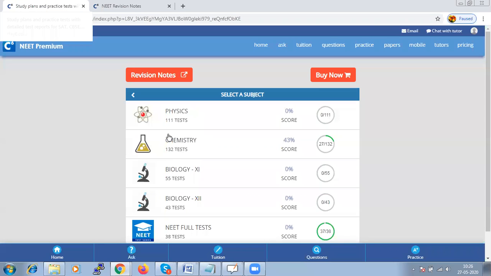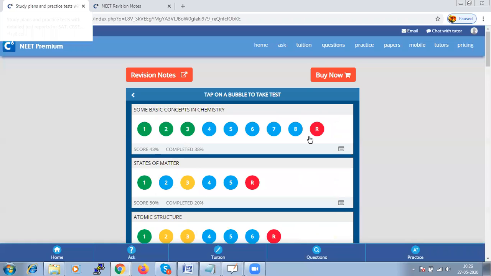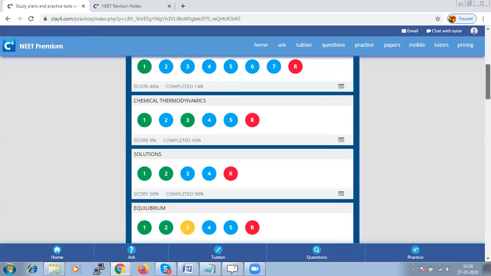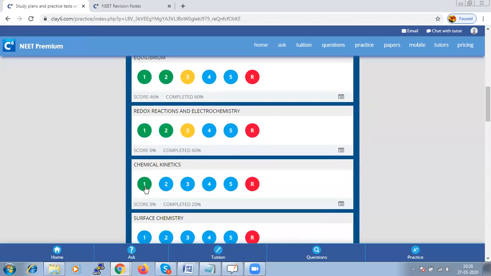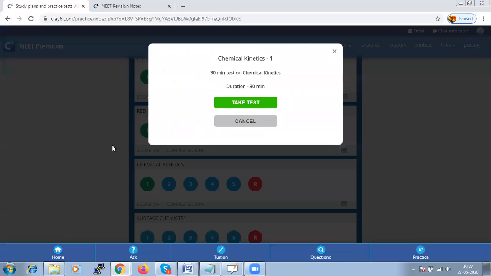For taking a test, if you go to chemistry, we have chapter-wise tests available here. Here we are going to take a test from chemical kinetics. Each bubble represents a test, and each color has its own identification. If the bubble is green, the test is already taken. Blue indicates it is yet to be taken, and R is for a random test if you need any additional practice from the same chapter. So let us try taking the test.